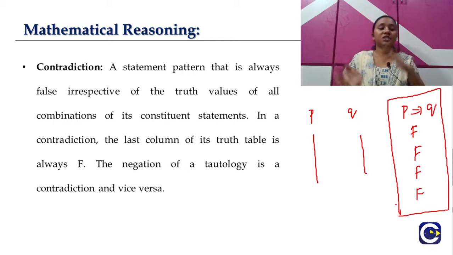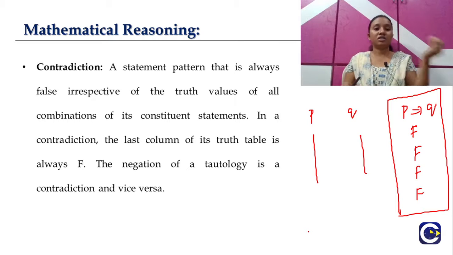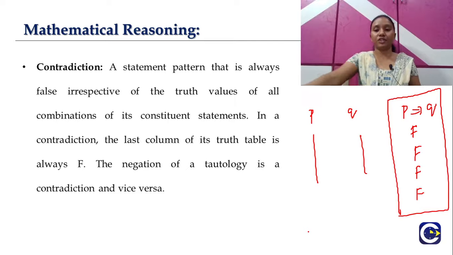Now if you observe tautology and contradiction together, the negation of a tautology is nothing but a contradiction, and vice versa, the negation of a contradiction will be equal to a tautology. So these two are negations of each other, the tautology as well as the contradiction.